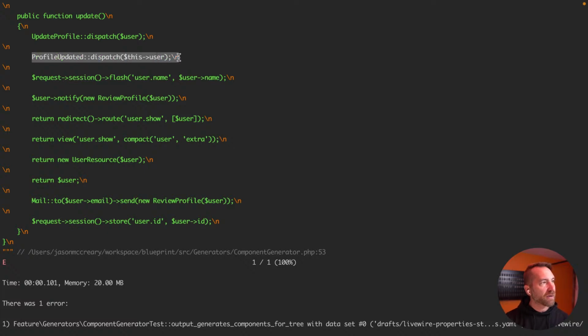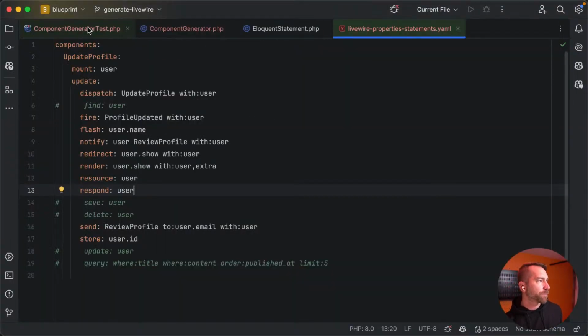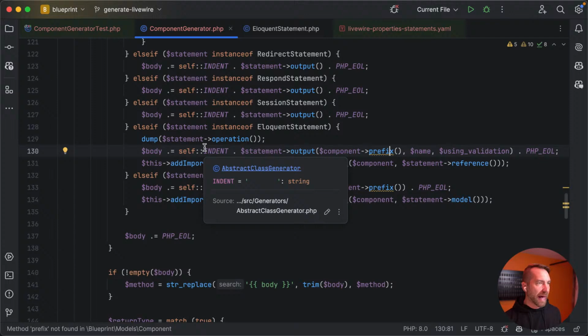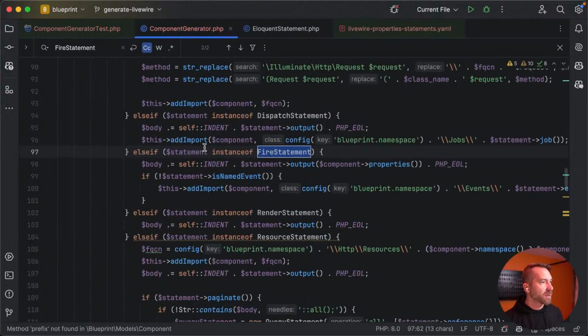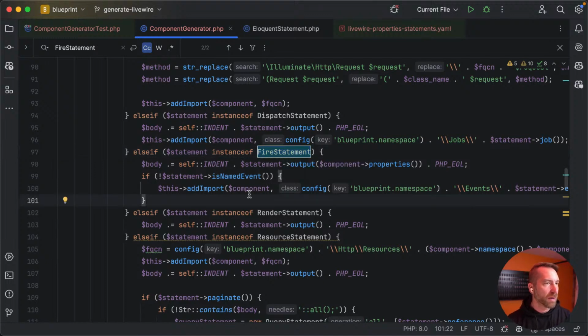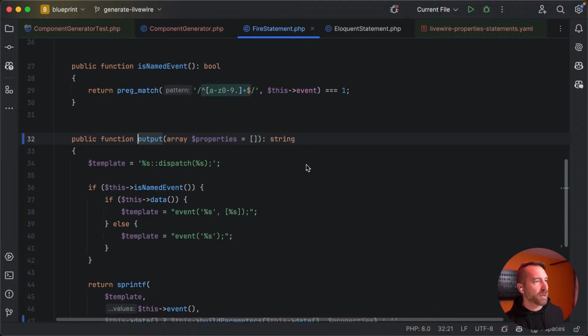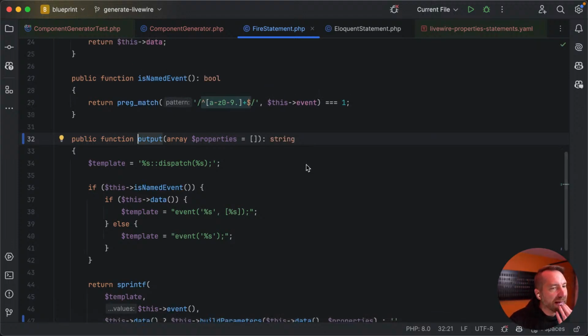Let's go take a look at this fire event, because it seems like we already fixed this profile updated for the fire. And basically we're just going to copy that whole thing. So let's look at the fire statement. Okay, so here we say body self statement component properties. What we decided last time was that to output we can pass in an array of available properties.